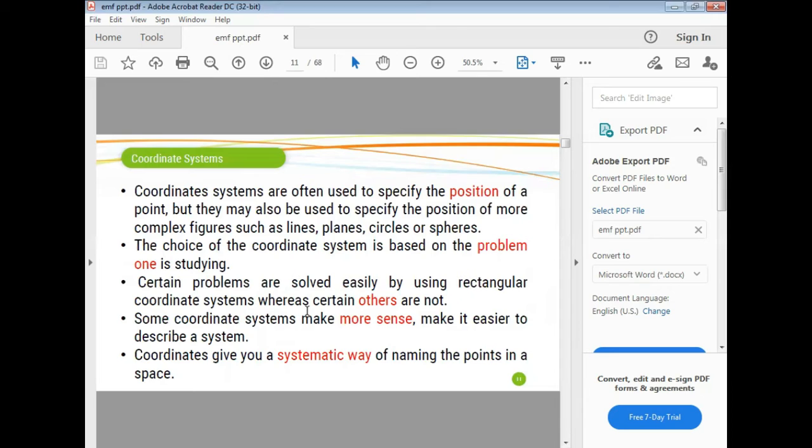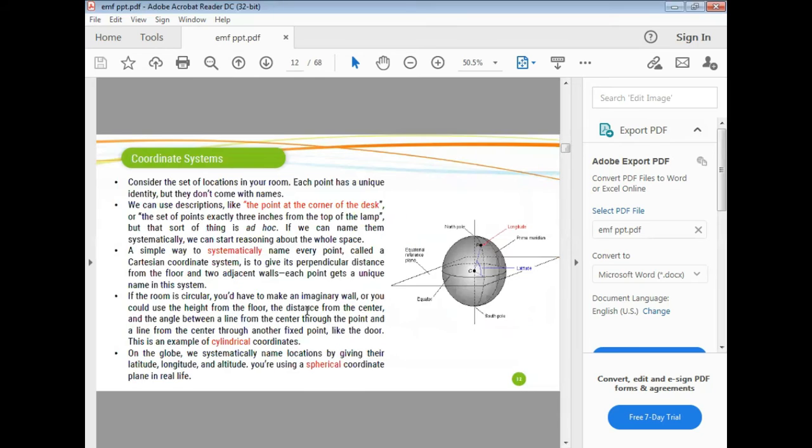Certain problems are solved easily by using a rectangular coordinate system, whereas certain others are not. Some coordinate systems make it easier to describe a system. Coordinates give you a systematic way of naming the points in space.